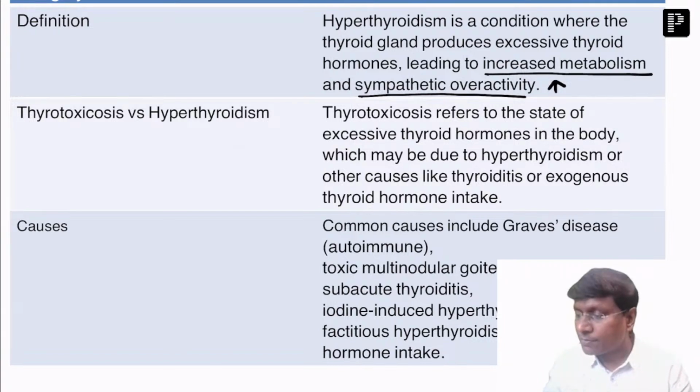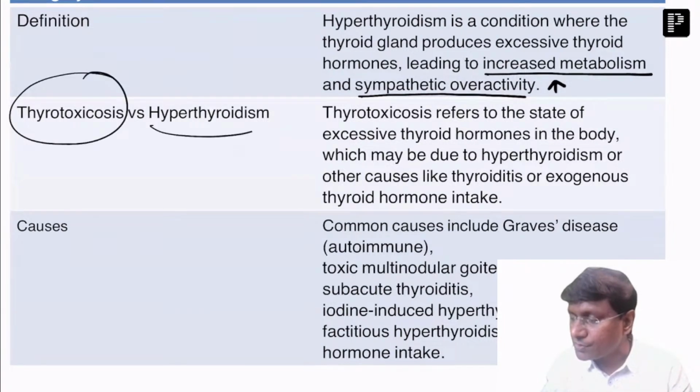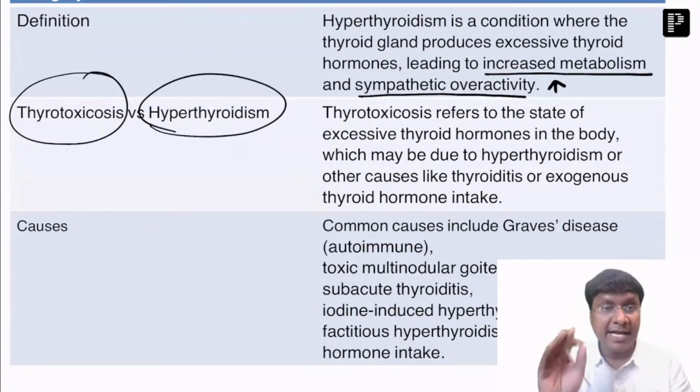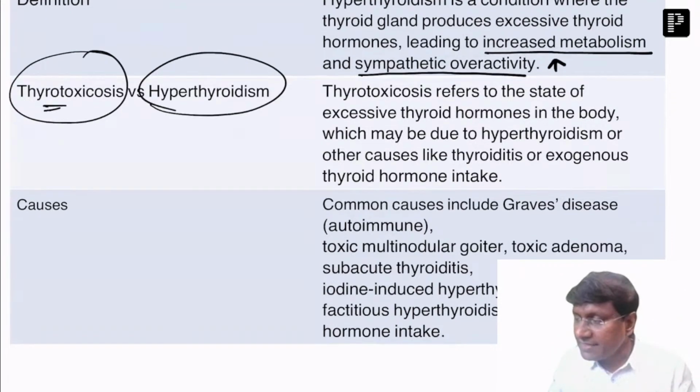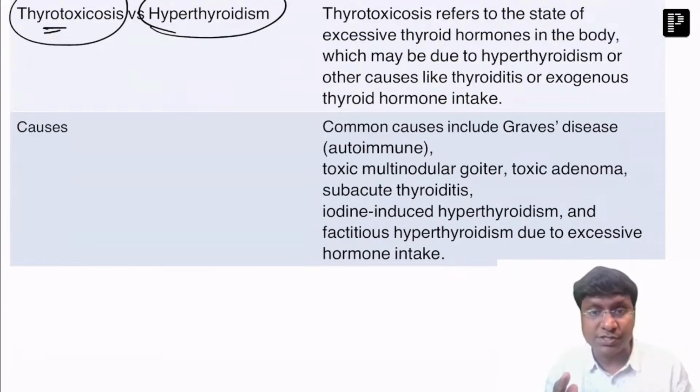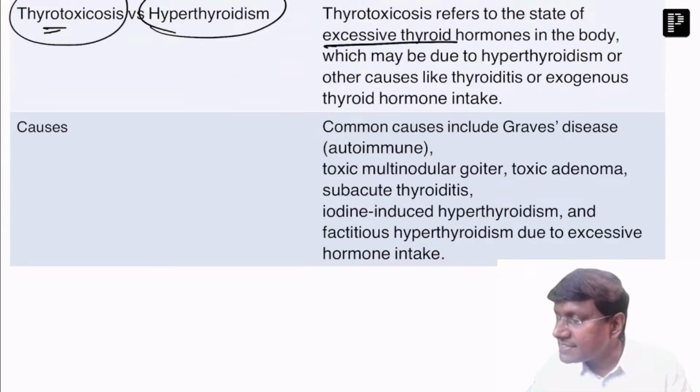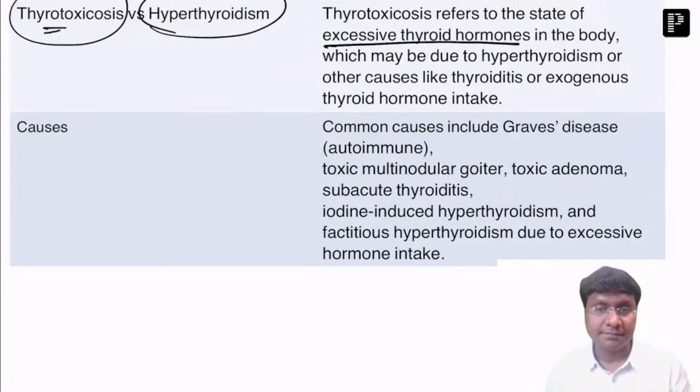Now, you need to know the difference between thyrotoxicosis and hyperthyroidism. Hyperthyroidism is the disease where there is an increase in T3 and T4 levels, which causes an increase in metabolism and sympathetic overactivity. Then what is thyrotoxicosis? Thyrotoxicosis is where there is excessive thyroid hormone in the body.